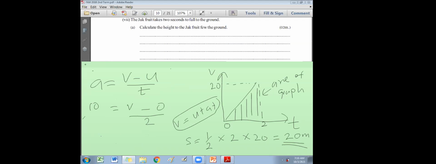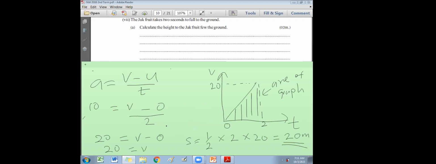Take 2 to the other side, it becomes 20. 20 equals v minus 0. So v minus 0 is v. v equals 20. That's very easy. That is how you get the final velocity, 20. That means when it reached down, it reached the ground with this much velocity. As it hits the ground, velocity will be 20.